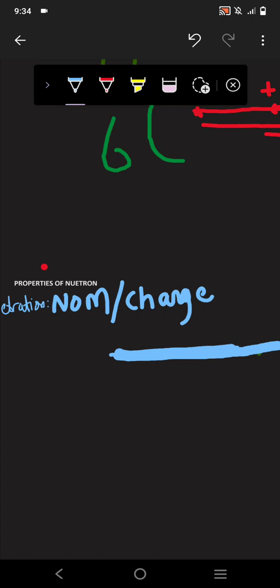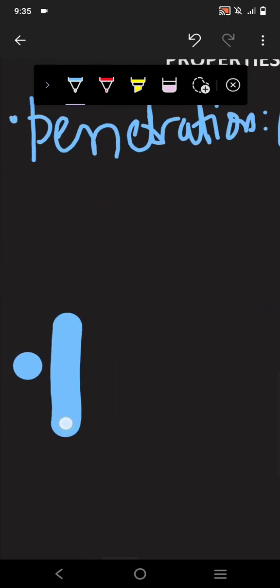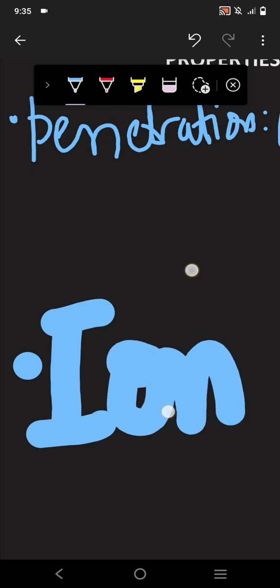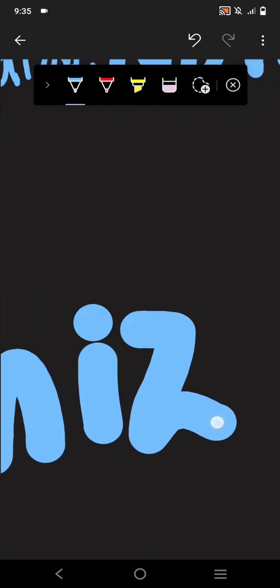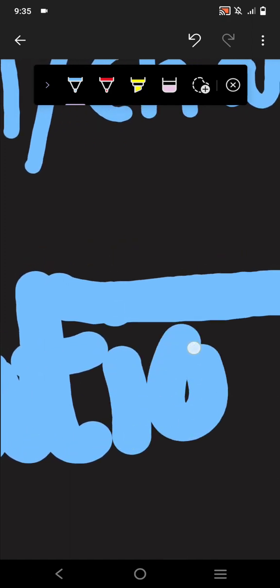Another point is ionization. We know that ionization occurs where the particle has charge, but here it does not have any charge. It is neutral.